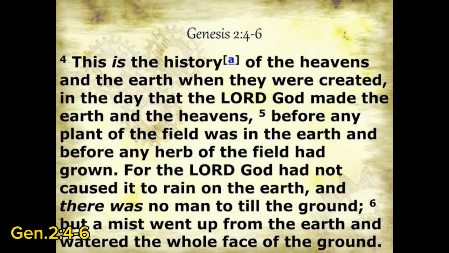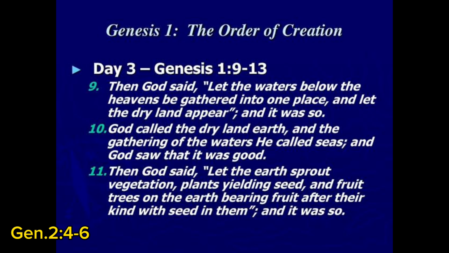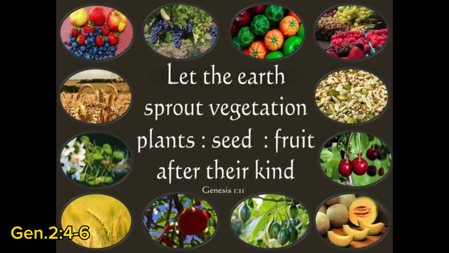In this chapter, there is already heaven and earth. Says in Genesis 1 verse 9 to 13, the earth appeared when the waters under the sky were gathered together in one place. And in this verse there is no plant yet, because God hasn't made it rain yet. And in the following verses in Genesis 2 verse 6 there was already a spring of water watering the plain. Now in Genesis 1 verse 11 here God said to have plants in the world.